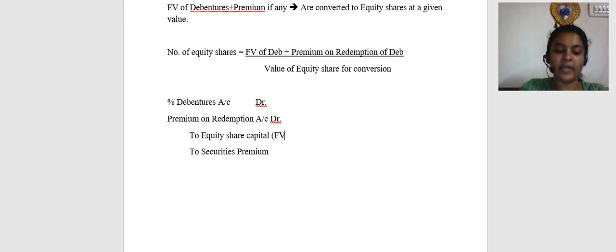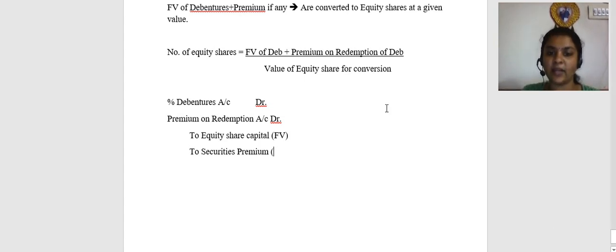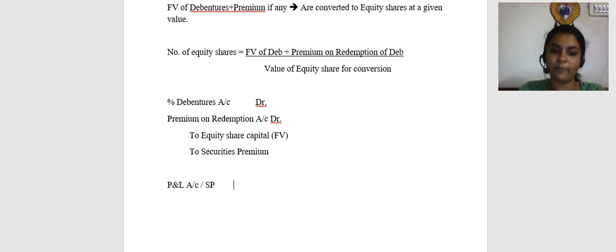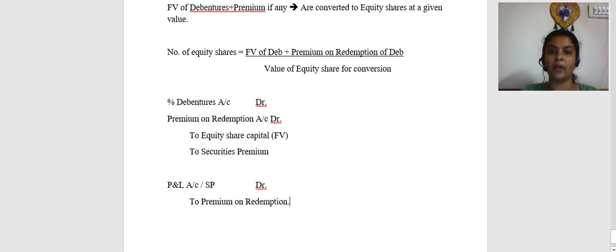Now equity share capital will be at the face value and securities premium will be the value of the share minus this face value. And immediately also transfer this premium on redemption. This premium on redemption will be written off against P&L account or available securities premium, whatever is given in the question. If nothing is given, you can take it as P&L account. To premium on redemption. So this kind of question can also be asked, right?